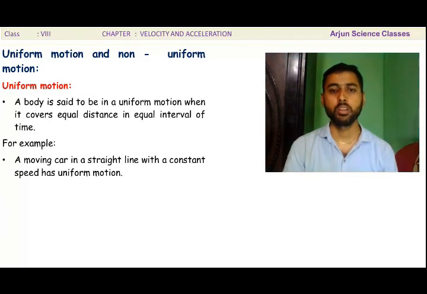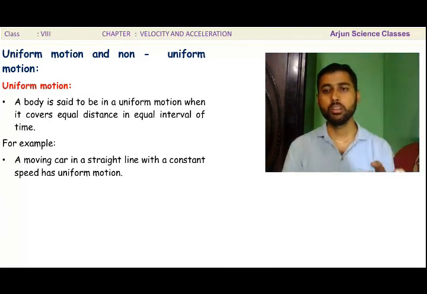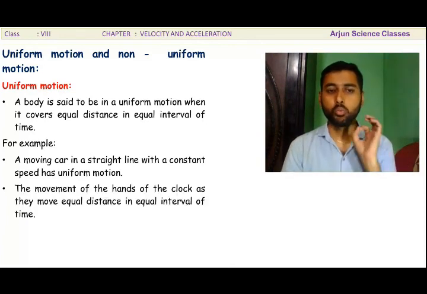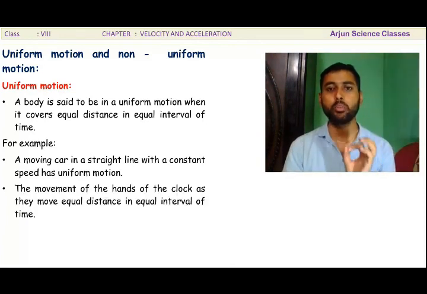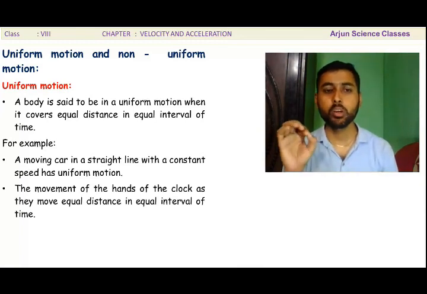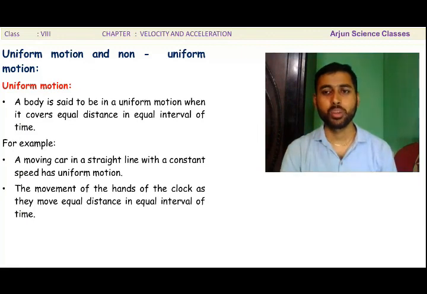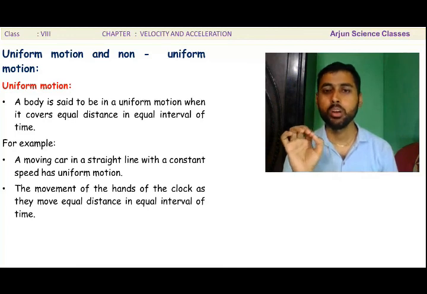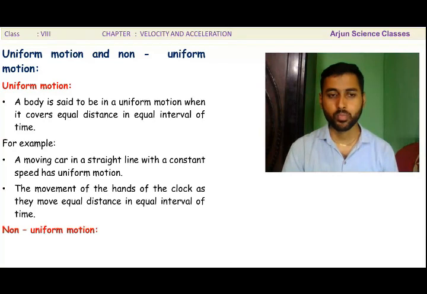A car with constant speed covers 2 meters in the first second, 2 meters in the second second, 2 meters in the third second, likewise. The movement of the hands of a clock is also uniform, as they move equal distance in equal intervals of time. There are three hands in the clock, second, minute and hour, and all of them move equal distance in equal intervals of time.